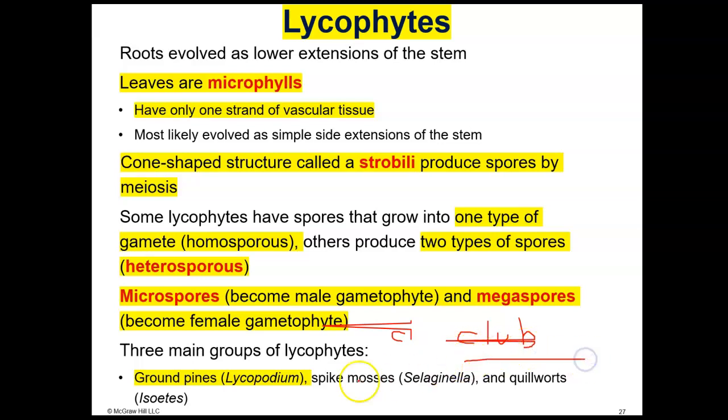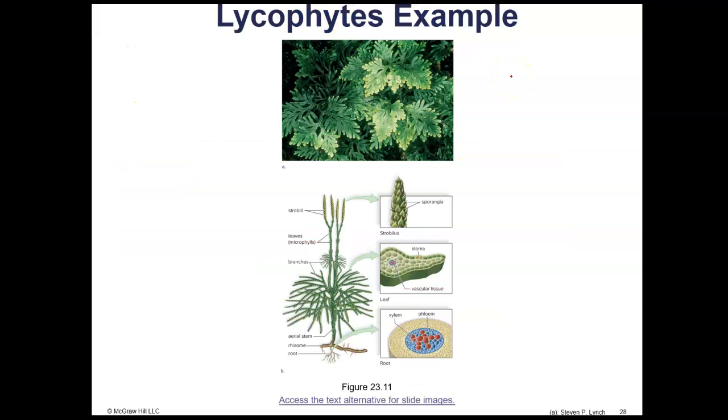Club mosses. The ground pines or Lycopodium are also called club mosses, and these, remember, are in the phylum Lycophyte. That's our primary example that we're going to look at. You can see the structures called strobili, which almost look like cones. They're scale-like. And then the little tiny leaves called microphylls. And this is what a club moss would look like.